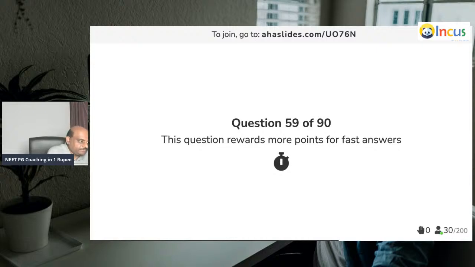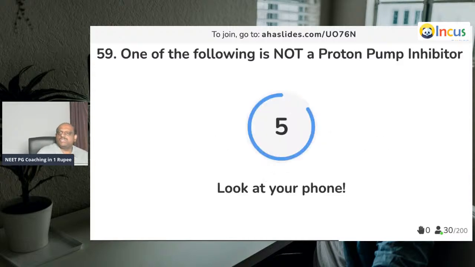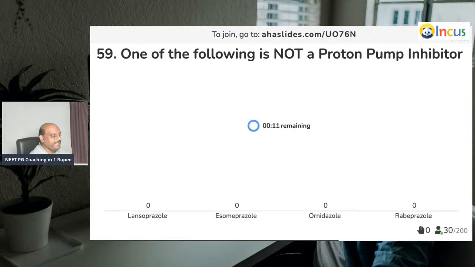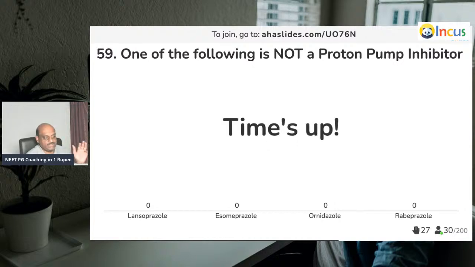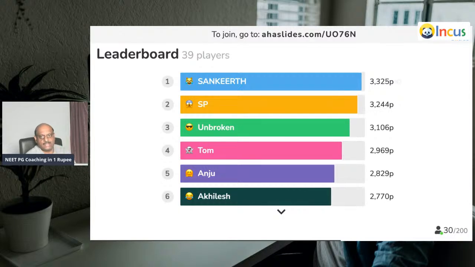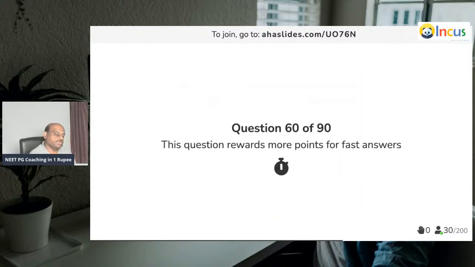Question number 59. Which is not a proton pump inhibitor? Oh, this is a biscuit question. Easy question. So, ornidazole is a drug that you use to cure protozoan infections, and it is also used in Crohn's, etc. So, doctor, question number 60.